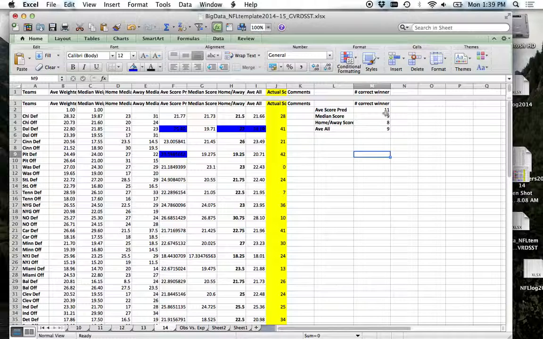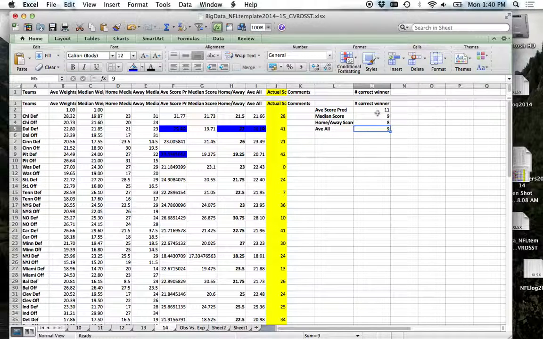I bet if you went and looked at some of the pundits, some of these experts that are supposed to predict these games, I bet we got a higher score than they did. I guarantee it. And again, it might be obvious to some person that Dallas is a better team than Chicago, but the numbers don't know that. And we used what these teams did in the past to predict what they are likely to do in the future. Okay? And based on this, the average weighted score gives us the best ability out of all these different methods to predict the winner and loser.